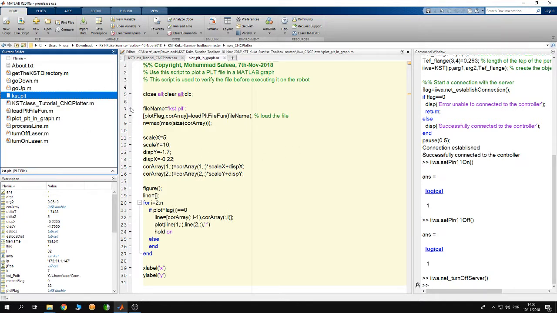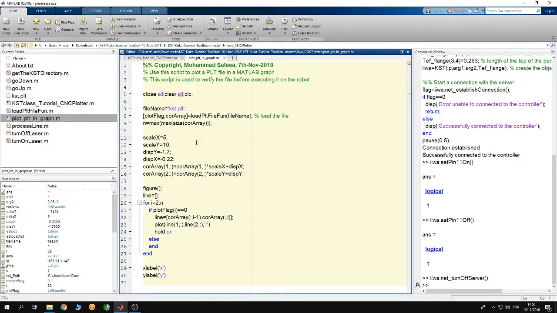First of all, you have to verify the PLT file that you are going to perform using KUKA iiwa. To verify it, I have created this MATLAB script here. Its name is plot PLT in a graph. So, if you have a different file, you have to put its name inside the variable file name.